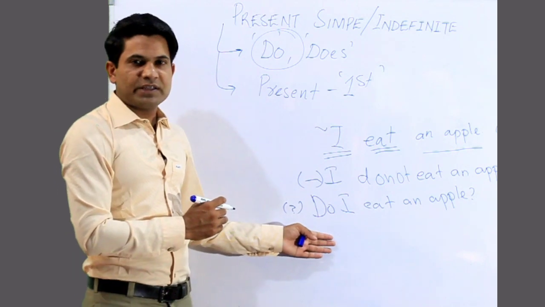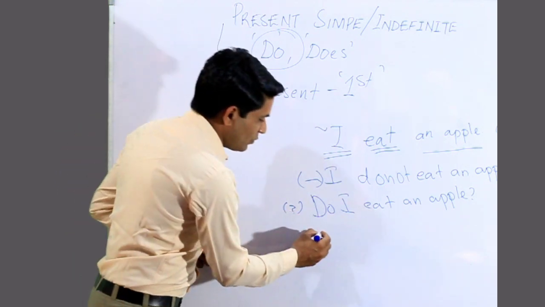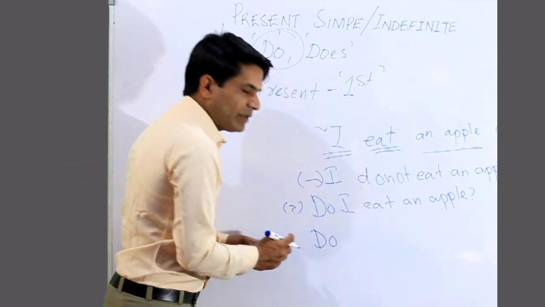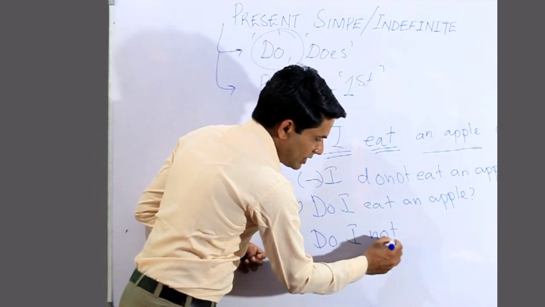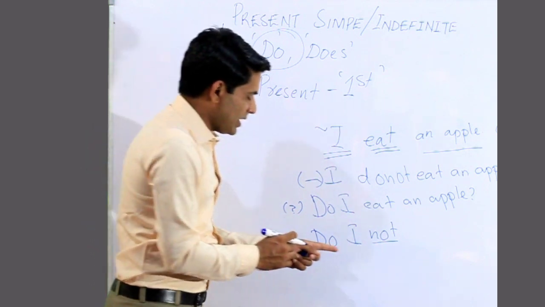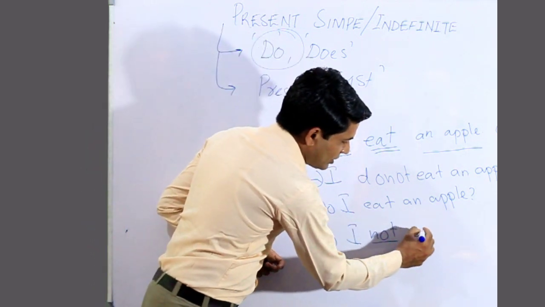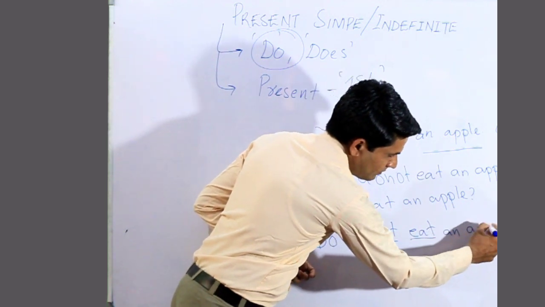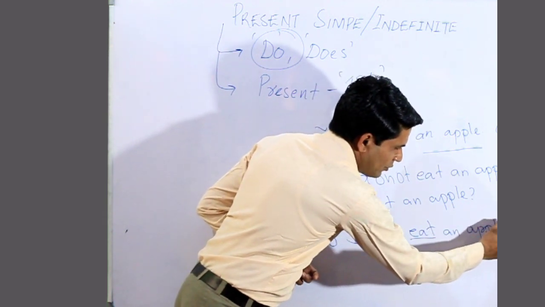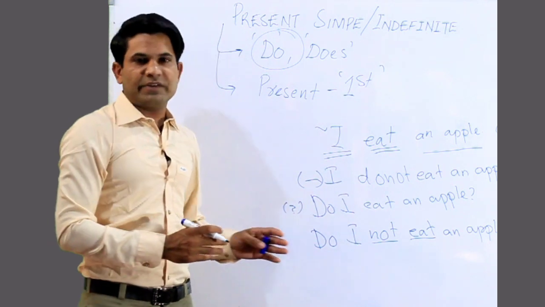And if you want to make it interrogative negative, you have to add the helping verb in the beginning. Then do I not, where not is an adverb, to make it interrogative negative, then eat, the first form of the verb, an apple. This is how you make an interrogative negative sentence.